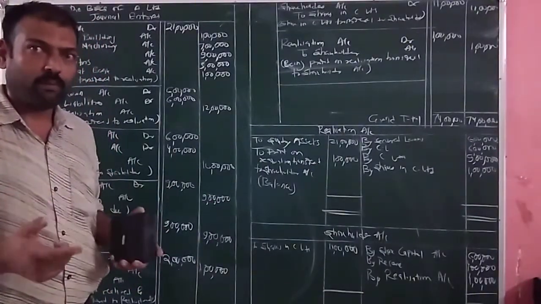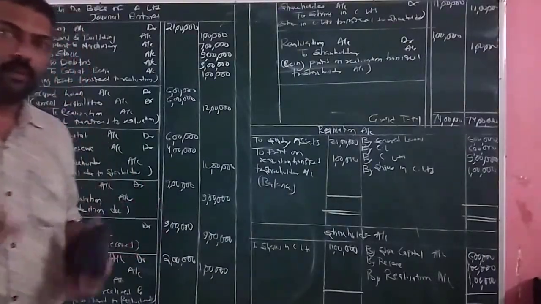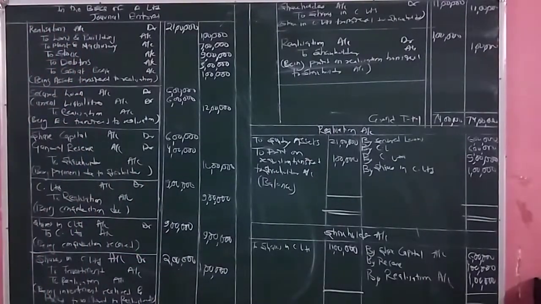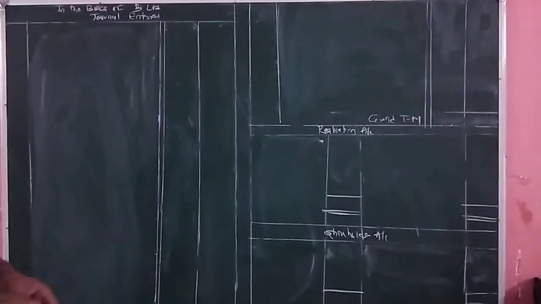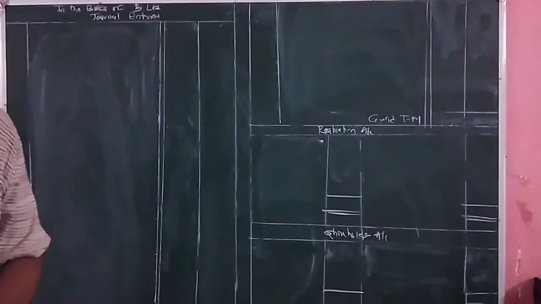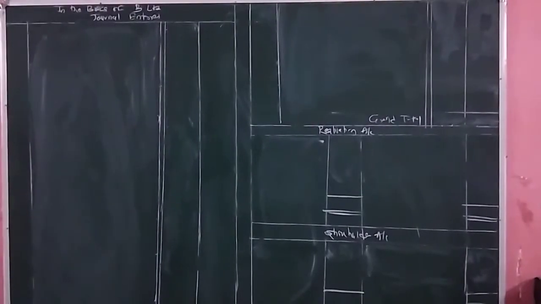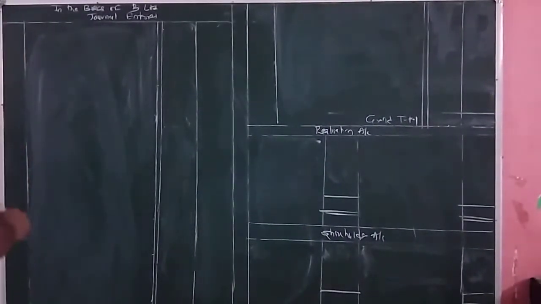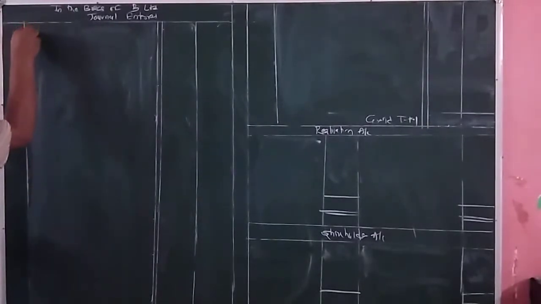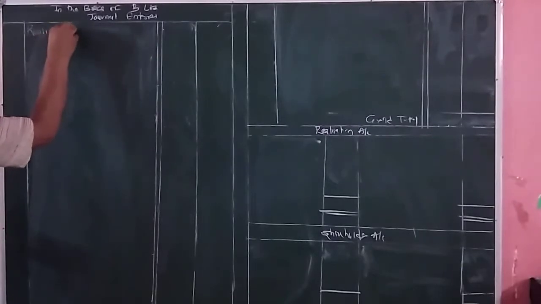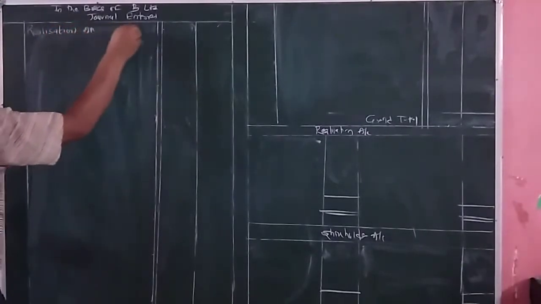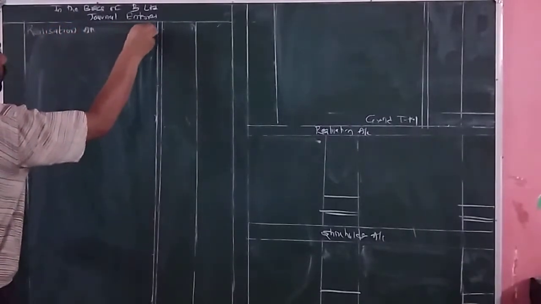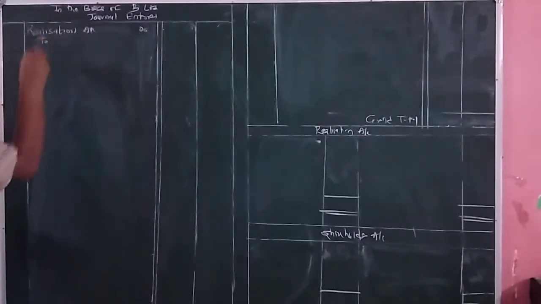Now let's look at the journal entries in the books of B Limited. The first entry will be transferring of assets to the realization account. Entry will be realization account debit to assets account.